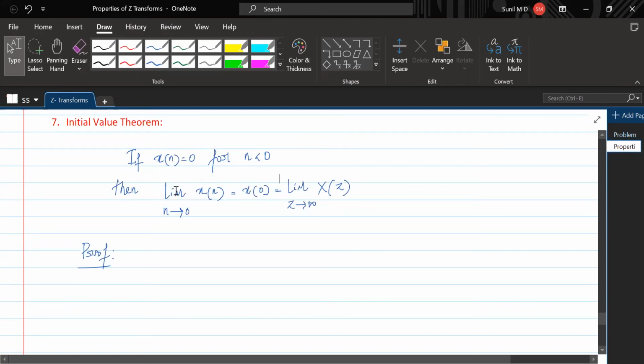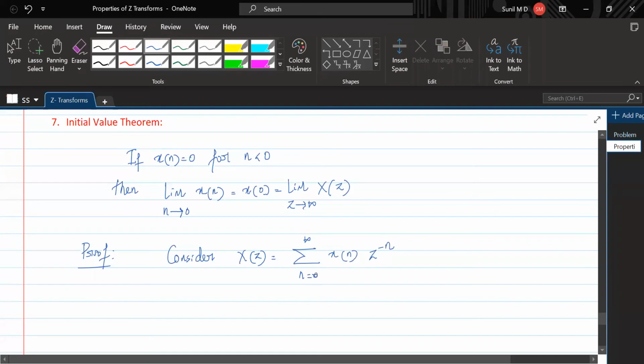In time domain, we can apply the limit n tending to 0 to get x of 0. So the same can be obtained by applying limit z tending to infinity in z domain. Understand that? So let's see the proof. Consider x of z equal to summation n equal to 0 to infinity x of n z to the power minus n.